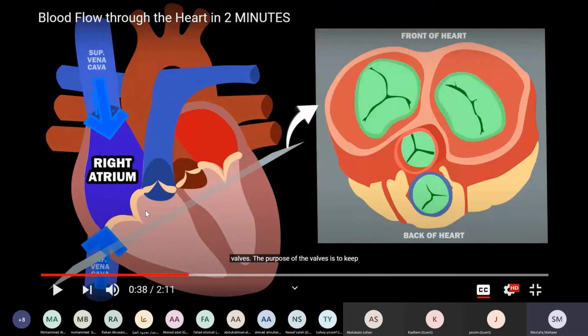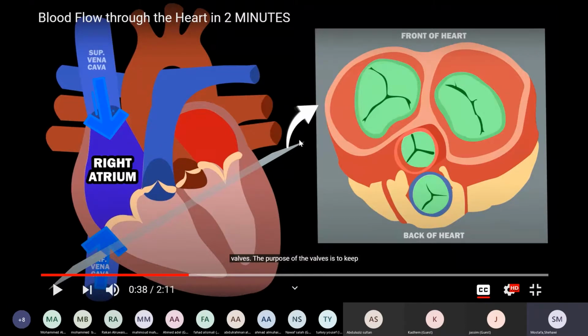This is the first one. It's called the tricuspid or tripartite valve. One part, second part, third part. That's why we call it tricuspid valve, between right atrium and right ventricle. This valve consists of three parts. We call it tricuspid or tripartite valve. It's separated between right atrium and right ventricle.